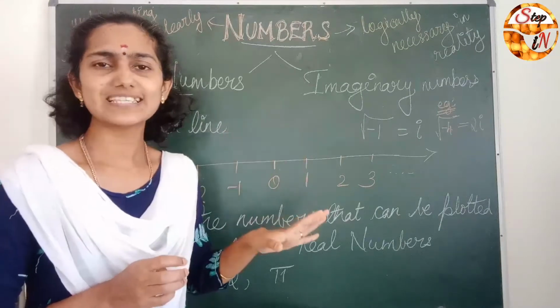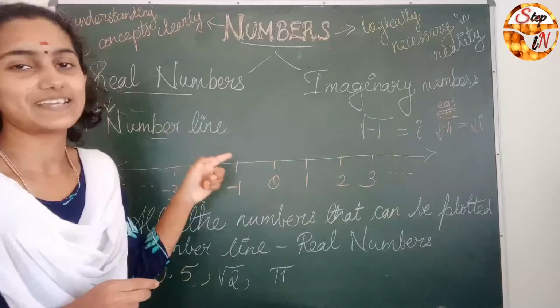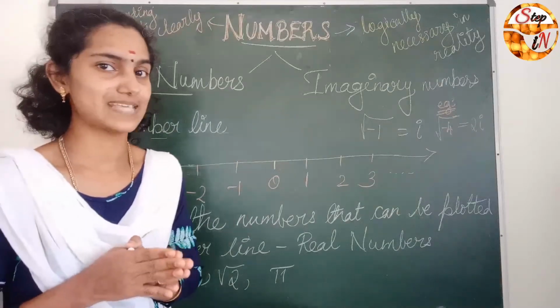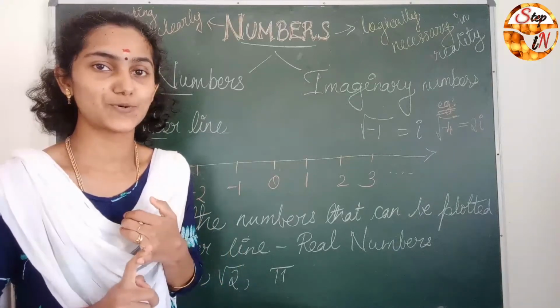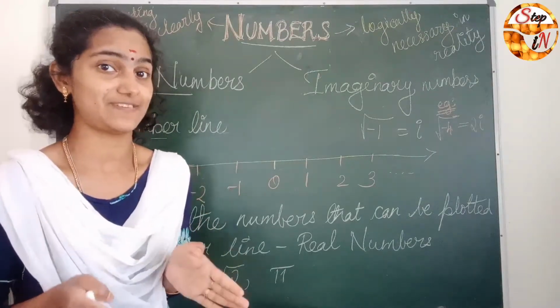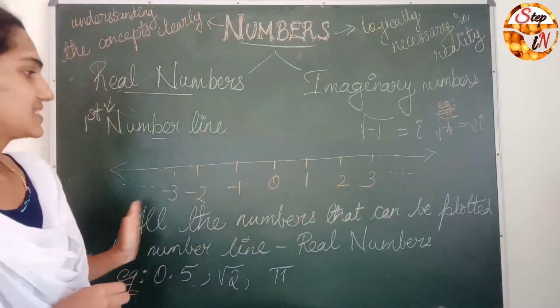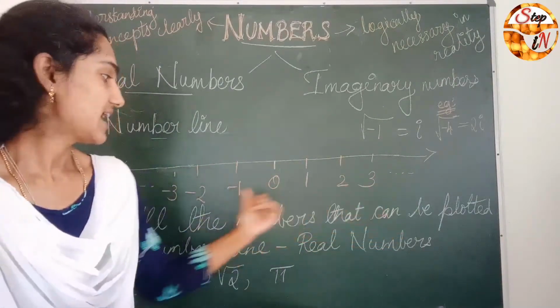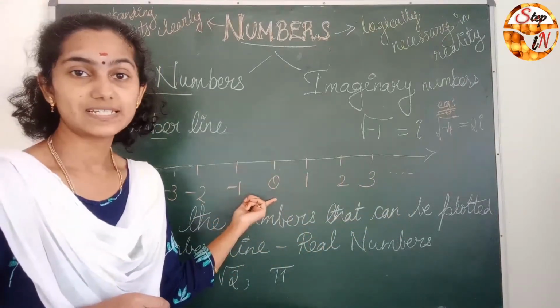So we mostly deal with the real numbers, so let us come back to real numbers. What do real numbers actually mean? For that, we first have to know what a number line is. Here is the number line, a line drawn with 0 in the middle.